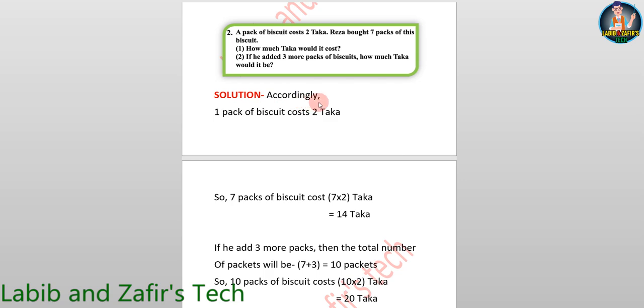Solution. Accordingly, 1 pack of biscuit costs 2 taka. So 7 packs of biscuit cost 7 into 2. We have to multiply 7 by 2 taka equal 14 taka. If he adds 3 more packs, then the total number of packets will be 7 plus 3 equal 10 packets. So 10 packs of biscuit cost 10 into 2 taka equal 20 taka.